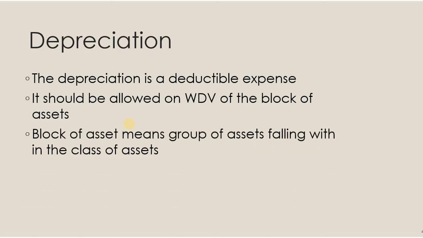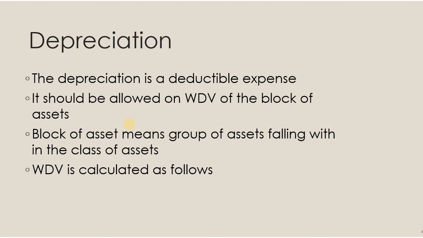The block of asset means a group of assets falling within the same class of assets. As I gave the example of machineries, there will be so many machineries, equipments and other things. All these machineries and equipments will be considered as one group. That is called one block of asset. So depreciation is calculated on the written down value method. The written down value of the block of the asset should be calculated.